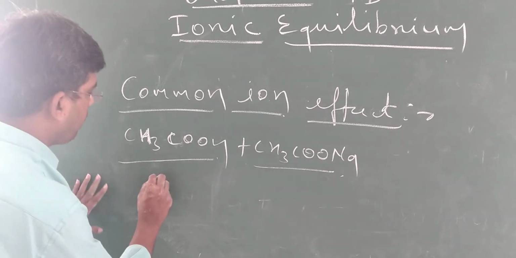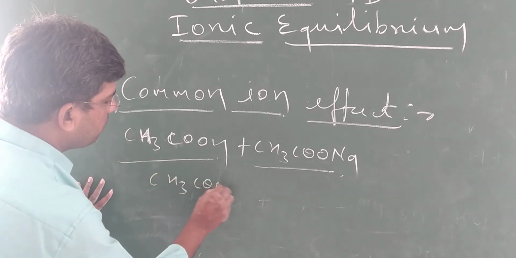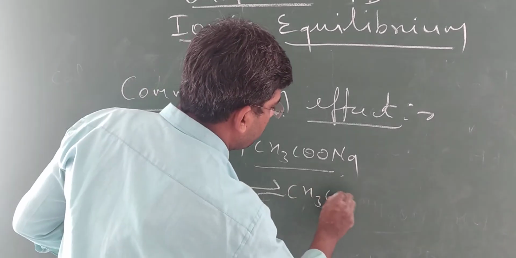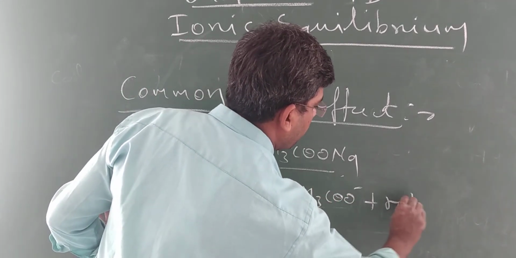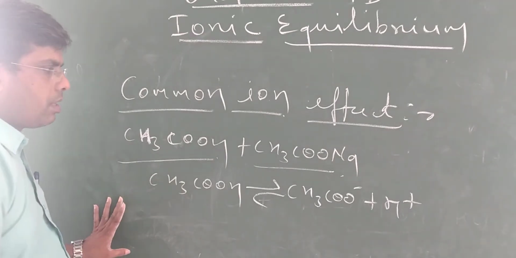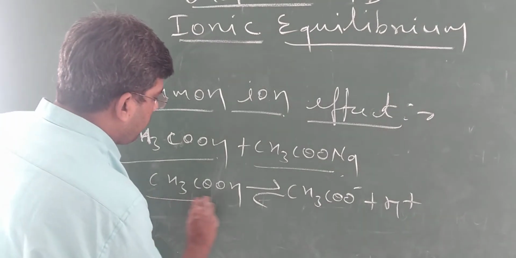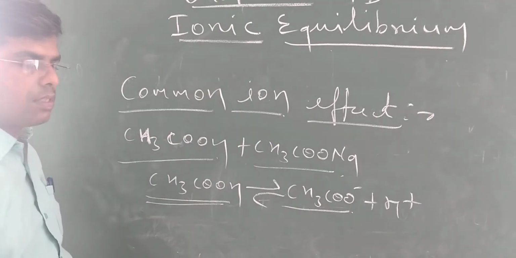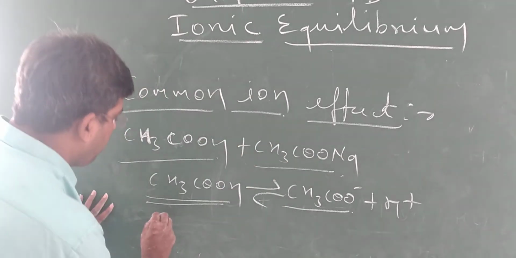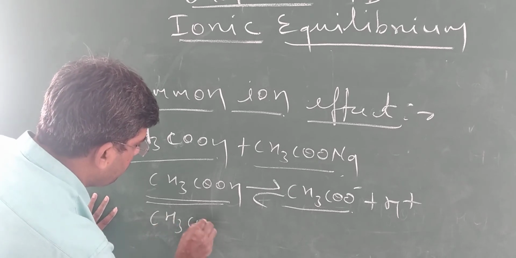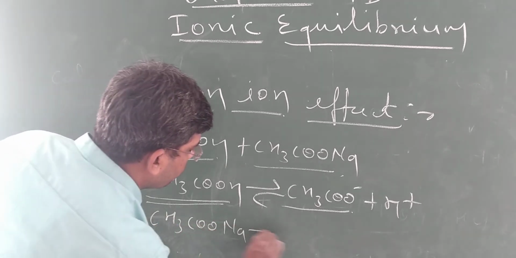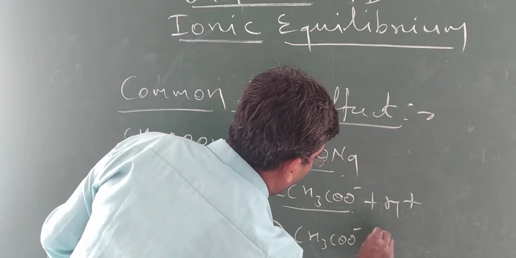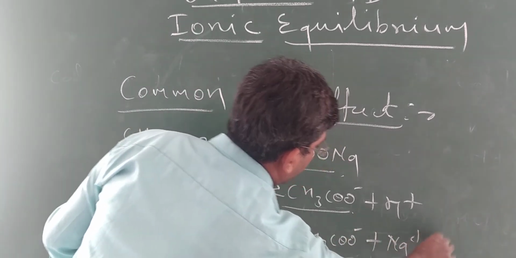Both have one common ion, because acetic acid CH3COOH dissociates to provide acetate ion CH3COO minus plus H plus. Similarly, sodium acetate CH3COONa dissociates to provide acetate ion CH3COO minus plus Na plus.